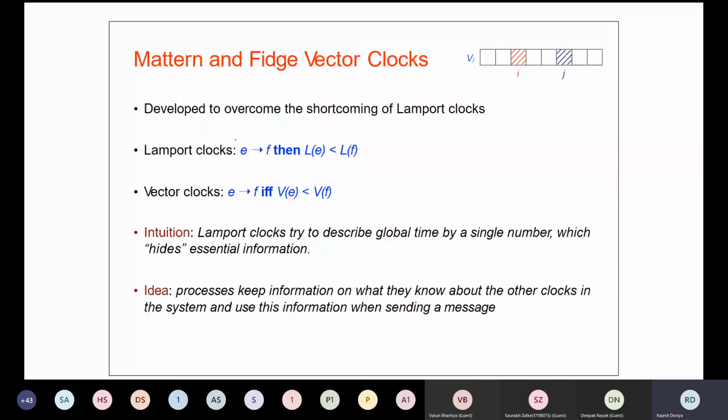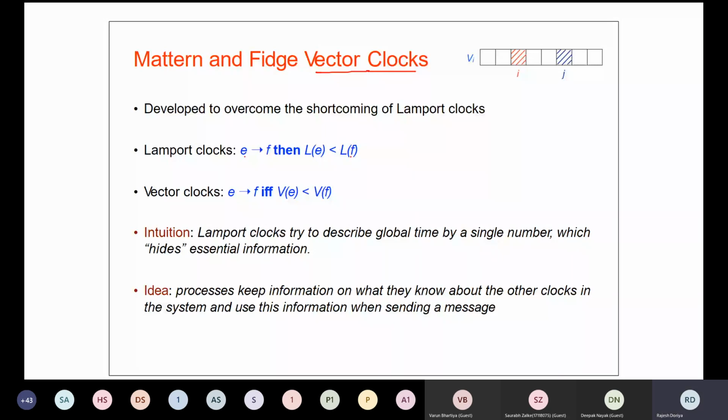Now, to address the problems of Lamport's clock, Mattern and Fidge introduced one more clock, called the vector clock. When we studied Lamport's clock, we knew that if we have two events E and F, and E has happened before F, then the clock value of E will be less than the clock value of F, right?